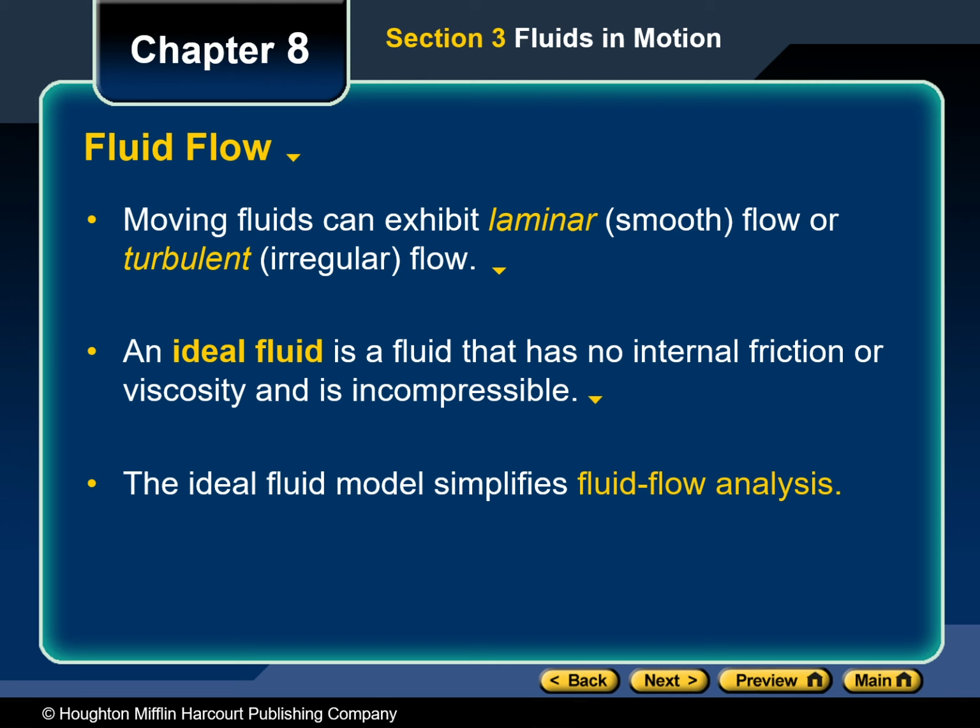The speed of fluid flow depends on cross-sectional area. The product Av, or area times velocity, which has the units of volume per unit time, is called the flow rate. The flow rate is constant throughout the pipe. So the fluid speed is faster where the pipe is narrow and slower where the pipe is wide.